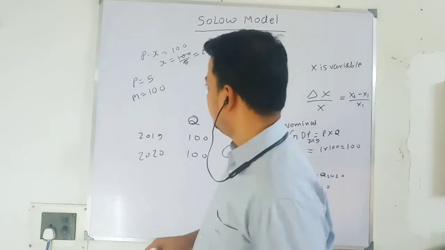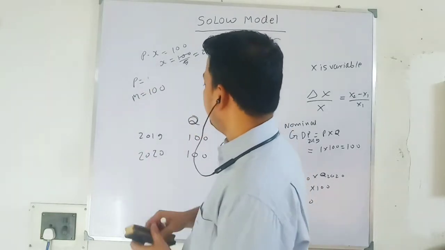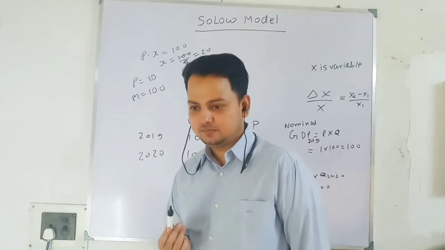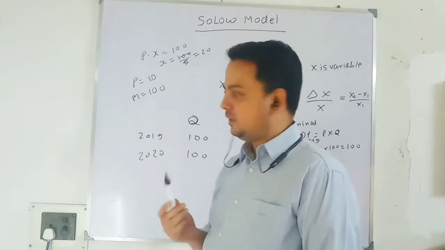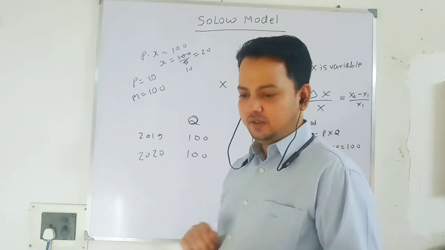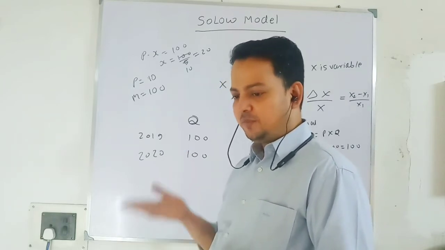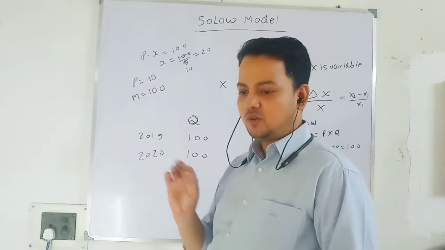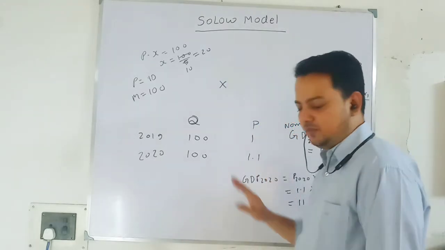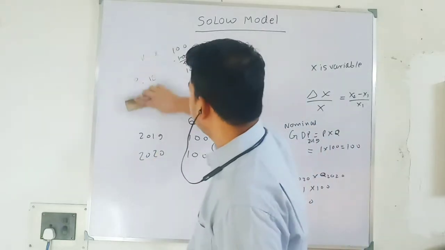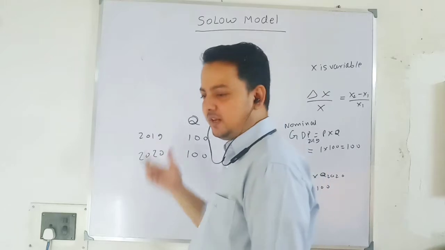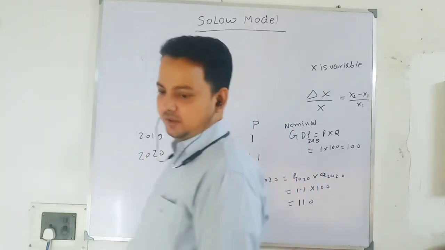Now, if the price level increases to 10, how much real command over commodity do I have? 10. So my command over commodity is falling. When the price level increases, actual command over commodity is falling, or you can say the purchasing power of that individual having constant income is falling.